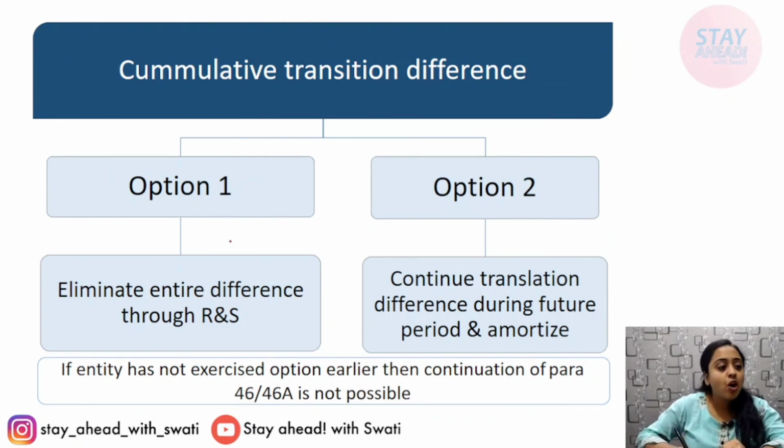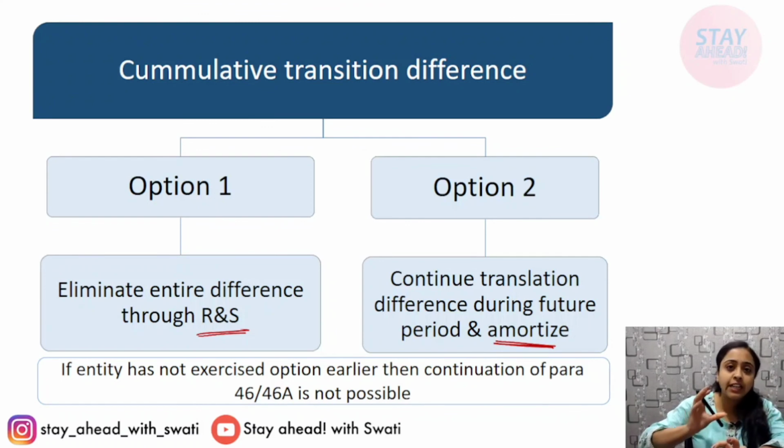Cumulative transition difference, option 1: the entire difference through reserve and surplus should be transferred. Otherwise, what you can do is record them and then further amortize it. If the entity has not exercised the option earlier, then it cannot follow and continue para number 46 or 46A, that is not possible. No option is given. Whether the option was exercised before or not, there arises a question, deal with it. Option 1 can be done, that is reserve and surplus transfer, and option 2 can be taken: either record it and not transfer the whole amount to retained earnings directly, instead amortize it in parts.